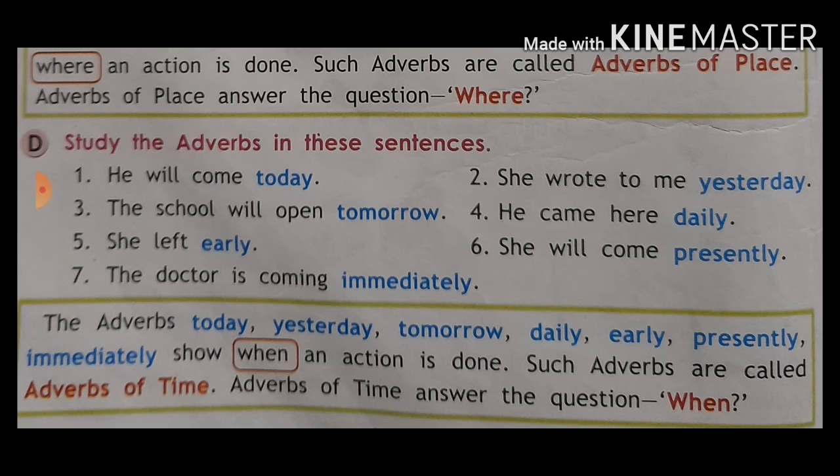The doctor is coming immediately. Here coming is an action, but when is the doctor coming? Immediately. So immediately shows when an action is done. This is called adverb of time. Okay, I hope you understand. My father will come Monday. So father आ रहे हैं, come is the action, but when? Monday. So Monday is adverb of time. Time दिया हो particular, this is called the adverb of time.